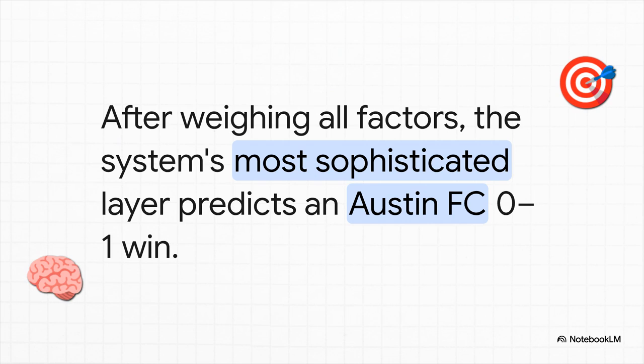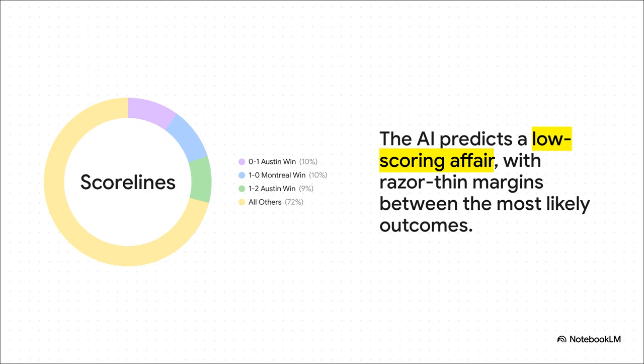And that final decision? It's a 1-0 victory for the visiting team, Austin FC. After weighing all the data, the home field advantage, even the big injury, the system's smartest layer decided that Austin's counterattack is the secret weapon, that it's just strong enough to overcome all the odds and steal a win on the road. And this really shows you just how paper-thin these margins are.